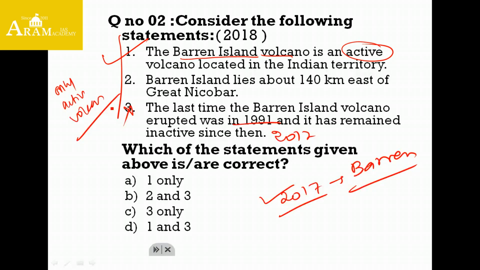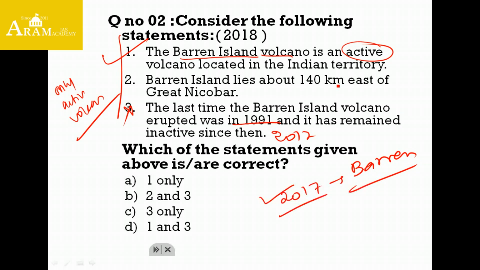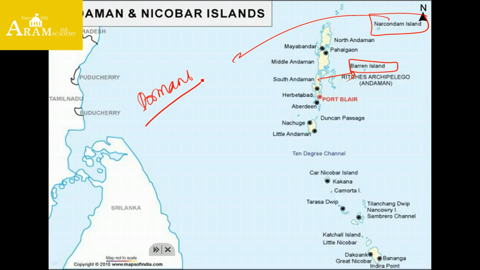Barren Island lies about 140 km east of Great Nicobar. For this, we have to refer to our map. Barren Island lies to the east of South Andaman rather than Great Nicobar, right? Next, another volcanic island is Narkondam Island, which is dormant in nature.